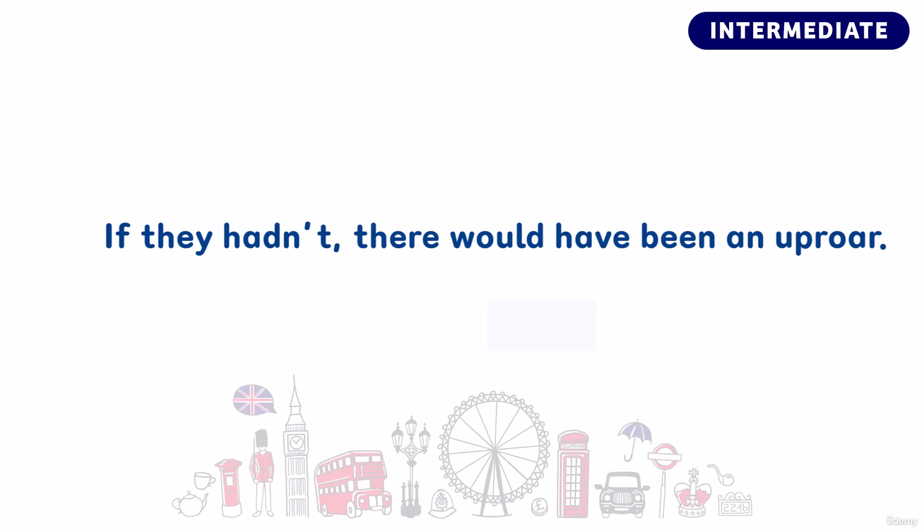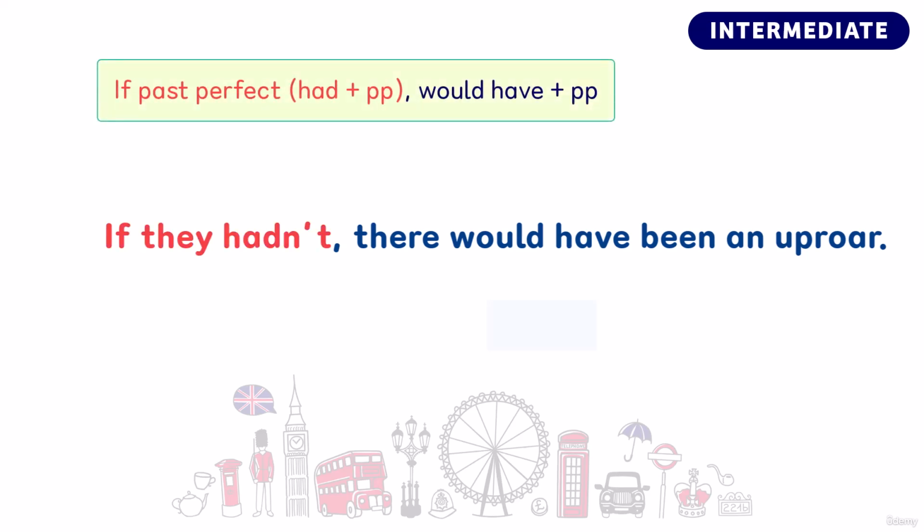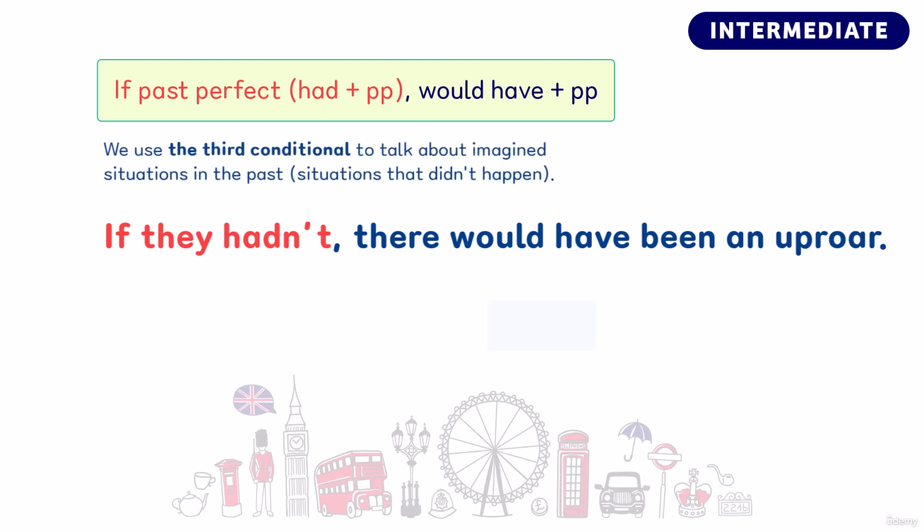Next, the speaker said this to talk about what might have happened if the management didn't reverse their decision. If they hadn't, there would have been an uproar. Now, this is what we call a third conditional statement. We first have the if clause that uses a past perfect tense, and the main clause uses the present perfect tense using would have plus PP.